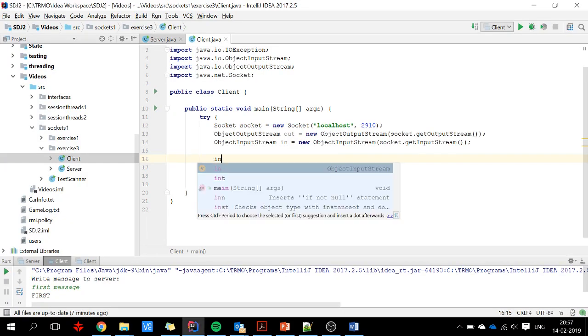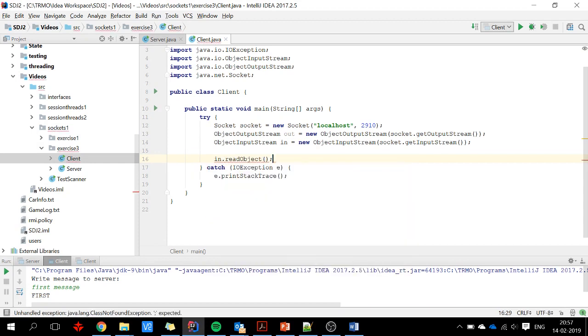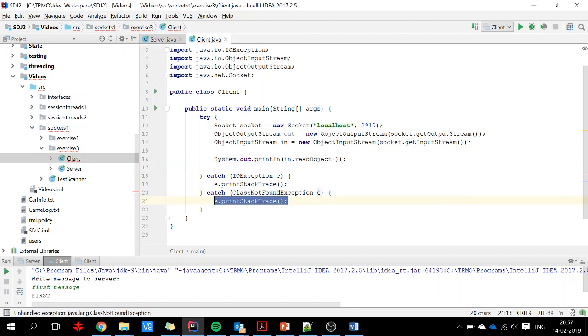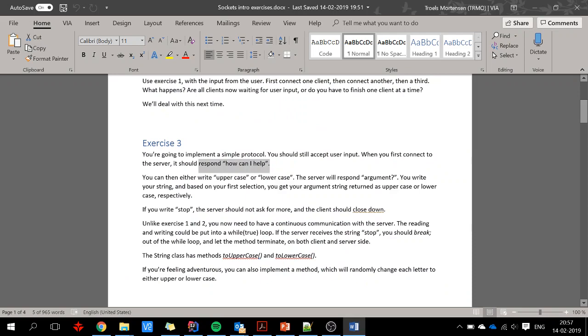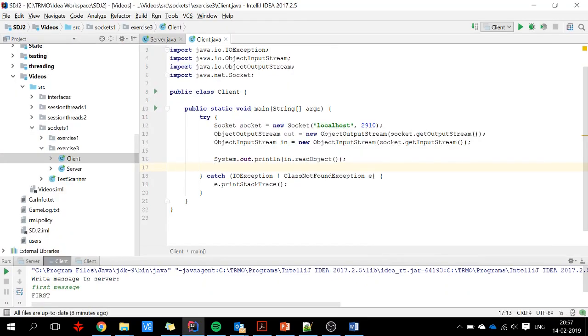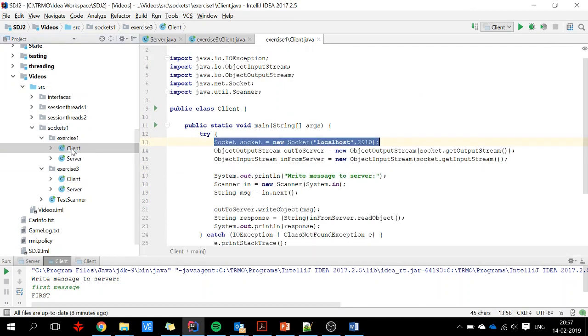So we will first read something in, in.readObject, and I will just print whatever you're reading. And I need to fix the add catch clause. I will collapse them. And then I can either write uppercase or lowercase. So I need a scanner again here. I will just steal this.